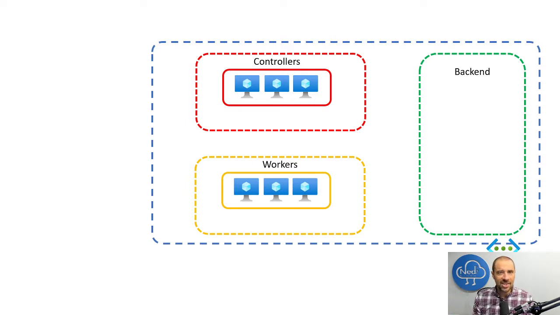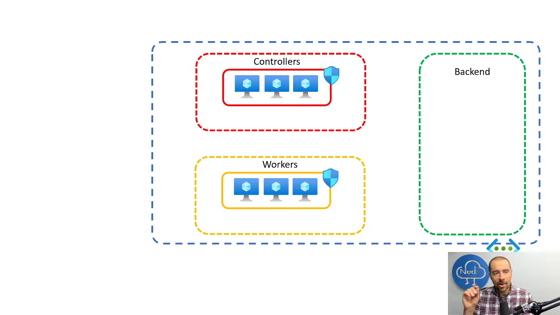Down in the workers, you're going to have worker VMs. And for this, I put a static number as well. But the more I think about it, the more I think it might actually make sense to use virtual machine scale sets for the workers, because that way you could monitor the number of requests that are coming into proxy and scale up your workers to meet the demand of those requests, and then scale them back down when you don't need that many workers because they're just not being used. That would probably make a lot of sense. So like V2, I'm probably going to end up doing that.